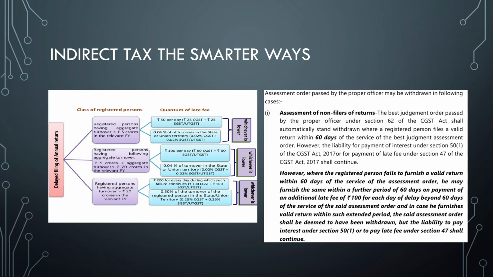A very important recent amendment in assessment procedure which you should keep in mind: in case of best judgment assessment, the best judgment stands automatically withdrawn where the registered person files a valid return within 60 days. I'll be really surprised if this question doesn't come. However, if a registered person fails to file the valid return within the 60 days, then a further period of 60 days will be extended, but an additional fee of rupees 100 per day for that extension beyond 60 days has to be paid, and the liability to pay interest under section 50 subsection 1 as well.